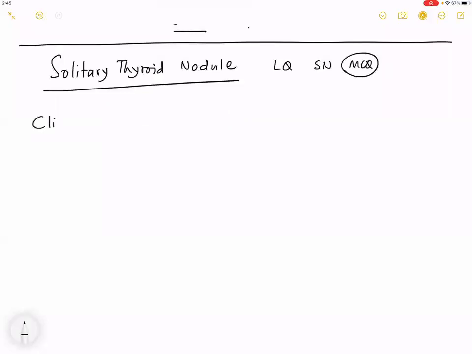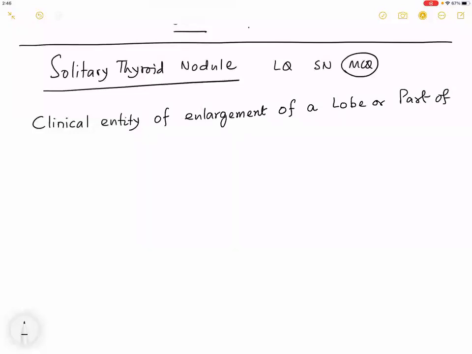A solitary thyroid nodule is defined as a clinical entity of enlargement of a lobe or part of a lobe. That's it.